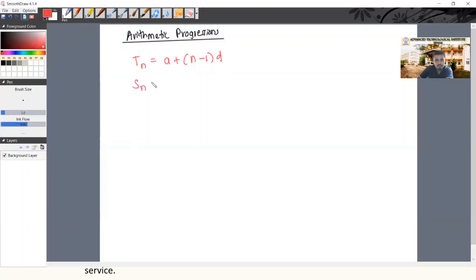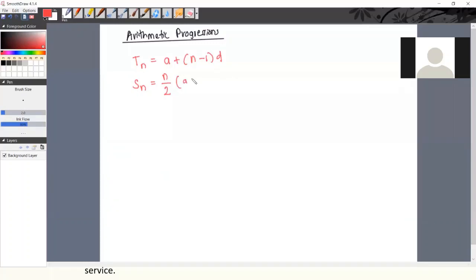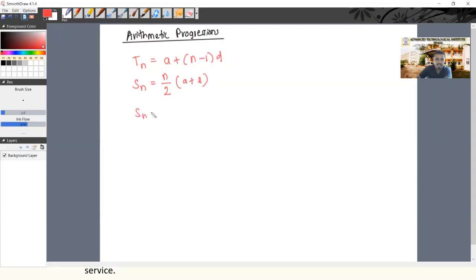Anjali, how to find the sum of first n terms? How can we find the Sn value? There were 2 formulas. Tell me one of them. N divided by 2 into a plus l. Yes. Okay. What is the other one?